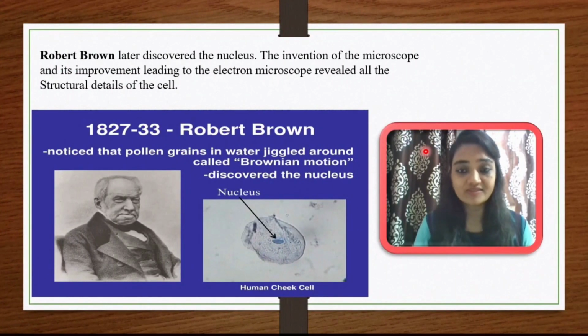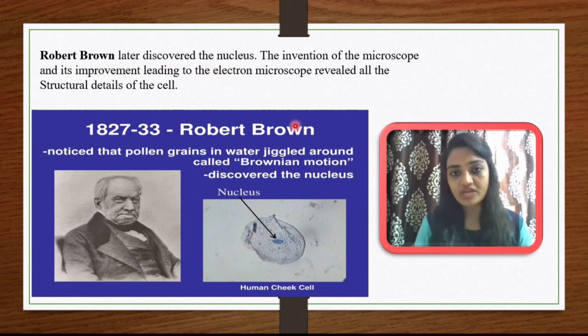Another scientist whose contribution is very important in cell biology was Robert Brown, who later discovered the nucleus. Until this date, the nucleus was not discovered, and the person who discovered the nucleus for the first time was Robert Brown. The invention of the microscope and its improvement, leading to electron microscopy, revealed all the structural details of the cell. Robert Brown noticed that pollen grains in water jiggled around, called Brownian motion, which you will learn in physics also, and he discovered the nucleus.